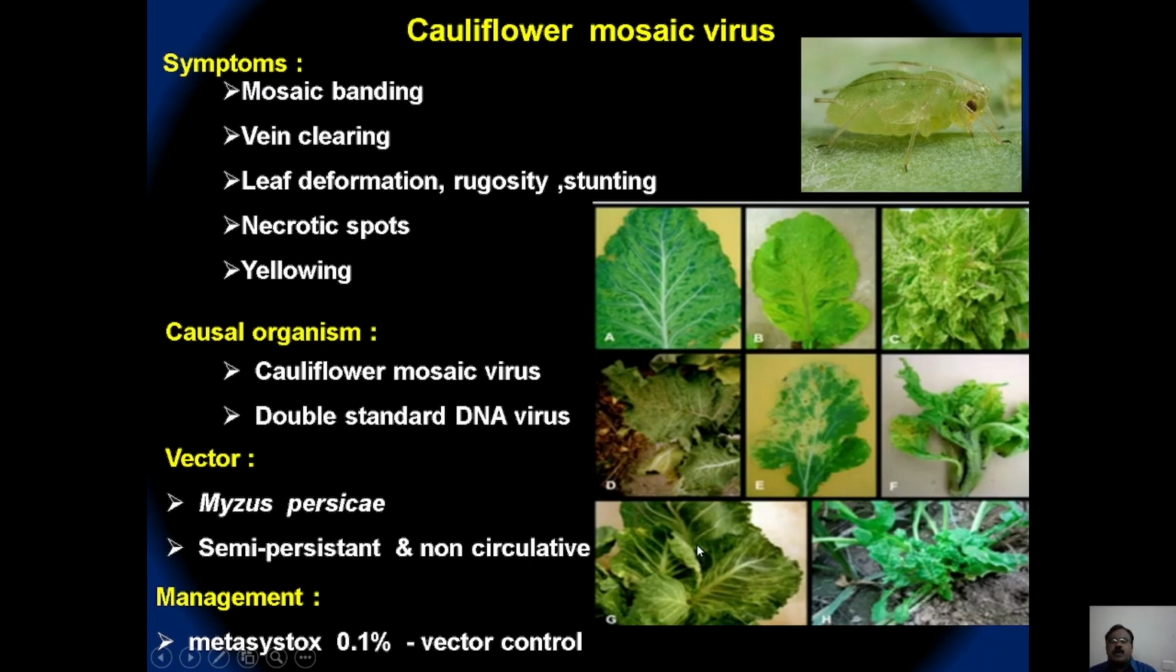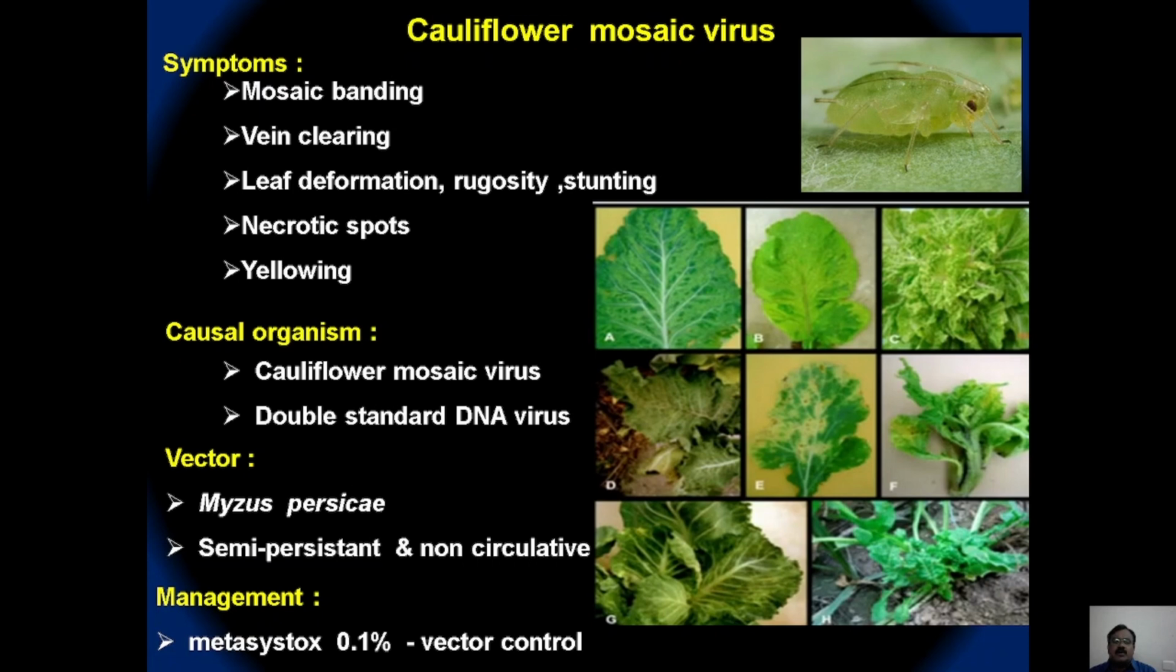At a later stage, the affected portion produces necrotic spots and complete yellowing of leaves. Malformation of leaves and vein thickening are also prominent in the affected plants. It is caused by cauliflower mosaic virus, which is a double stranded DNA virus transmitted by the aphid vector Myzus persicae in a semi persistent and non circulative manner.